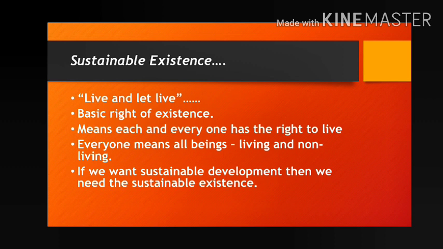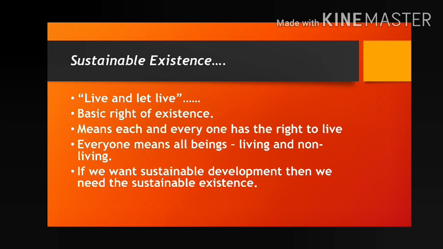Live and let live means what? You live in this world, you perform your activities, you fulfill your needs, but side by side you should not behave like a barrier or obstruction for others' life. That is called live and let live. So it is called sustainable existence. You live here and you give that type of environment for others to live here. That is called sustainable existence.